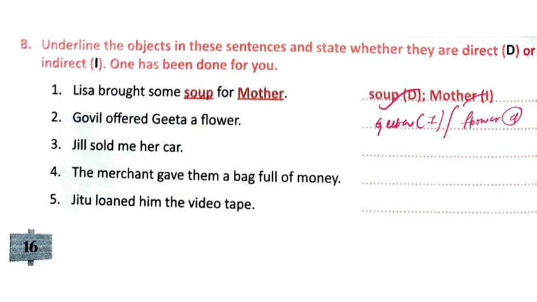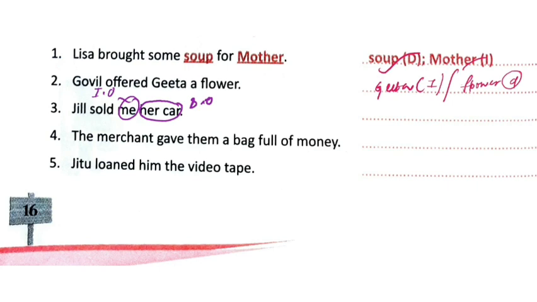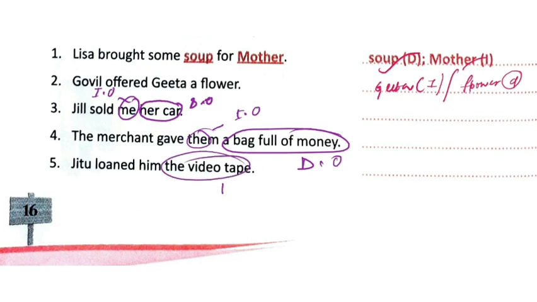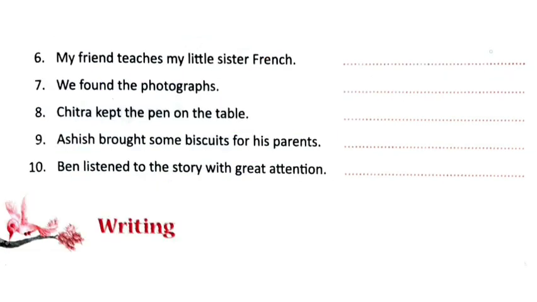Jill sold me her car. Her car is the direct object and me is the indirect object. The merchant gave them a bag full of money. A bag full of money is the direct object and them is the indirect object. Jitu loaned him the videotape. The videotape is the direct object and him is the indirect object. Let us move to the next.